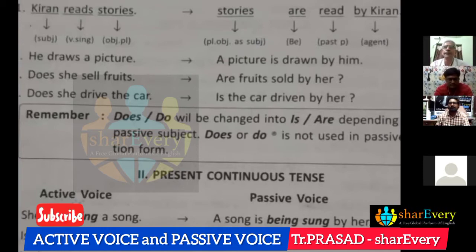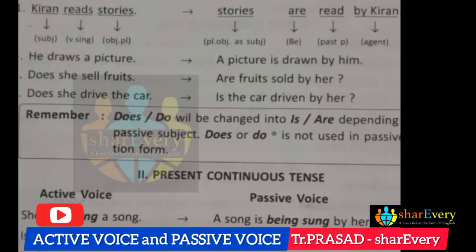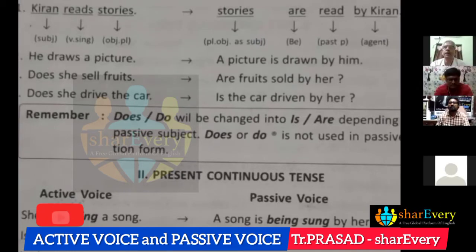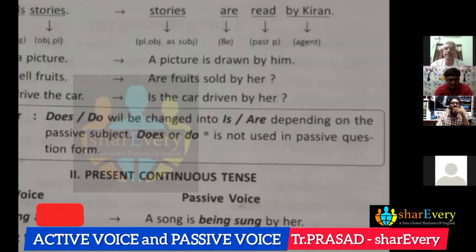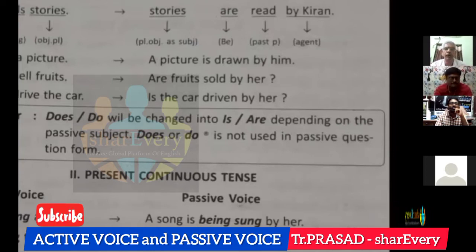Next, does she drive the car? Does she drive the car? Is the car driven by her? Here in active voice, the sentences, interrogative sentences, they begin with does and do. But in passive voice, we use are and is. Are in case of plural and is in case of singular. So we don't use does or do in the passive voice.